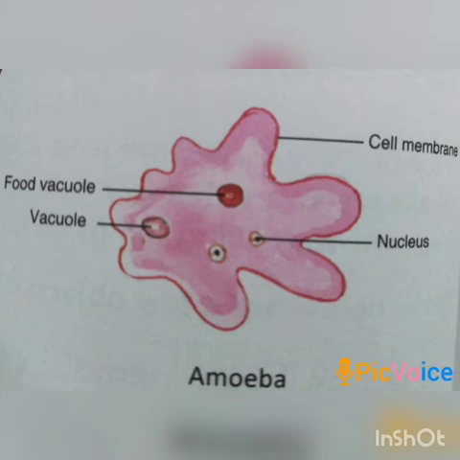Amoeba is a single-cell organism and is known as a unicellular organism. The organism which has only one cell in it is known as a unicellular organism. Bacteria and yeast also belong to the category of unicellular organisms. They also have only one cell in them.